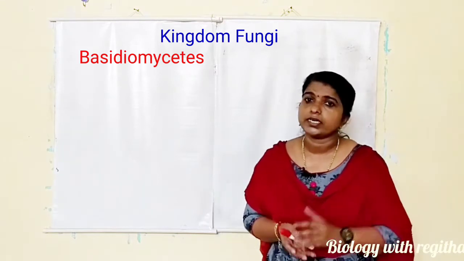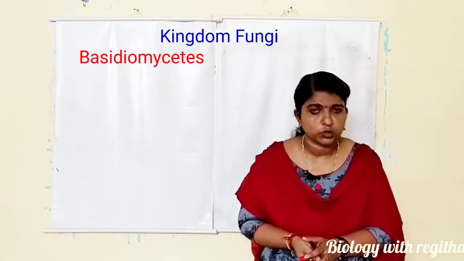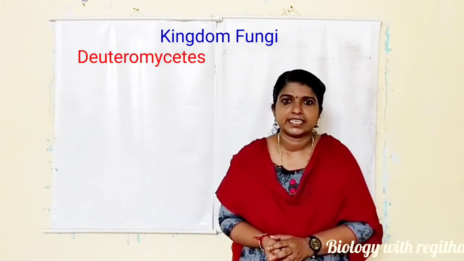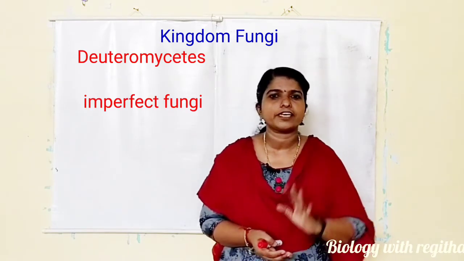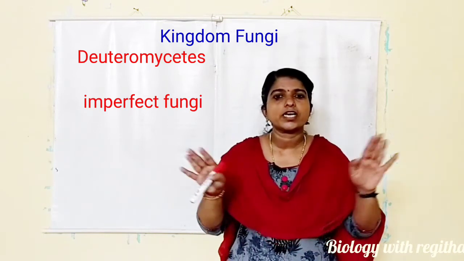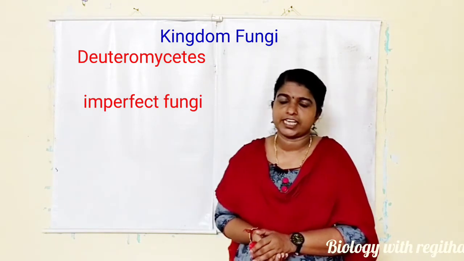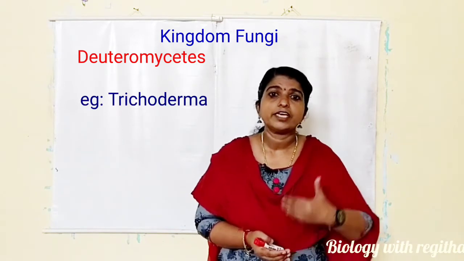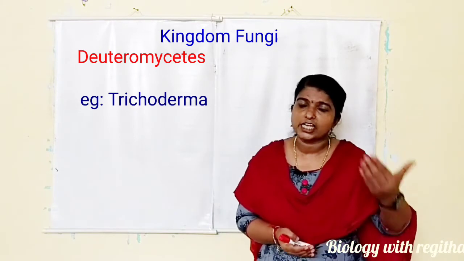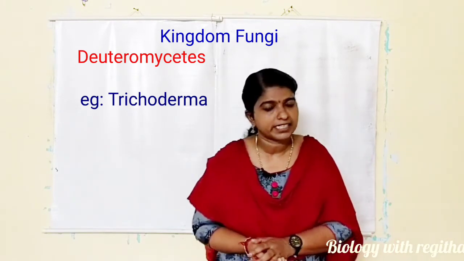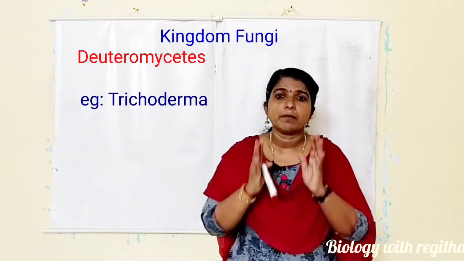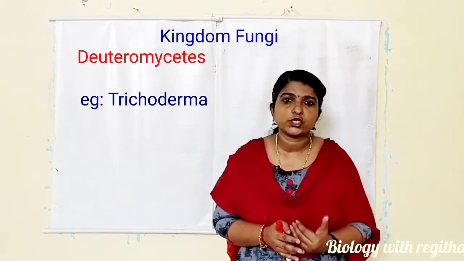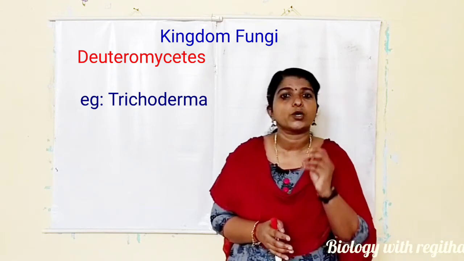Examples I already told, Agaricus or the mushroom. The last category, that is deuteromycetes. These are known as the imperfect fungi. Here the sexual life cycle is completely absent. Once the perfect sexual members were discovered, they were moved to other categories like ascomycetes or basidiomycetes. Here the mycelium is septate and branched. They reproduce asexually by producing spores called conidia.